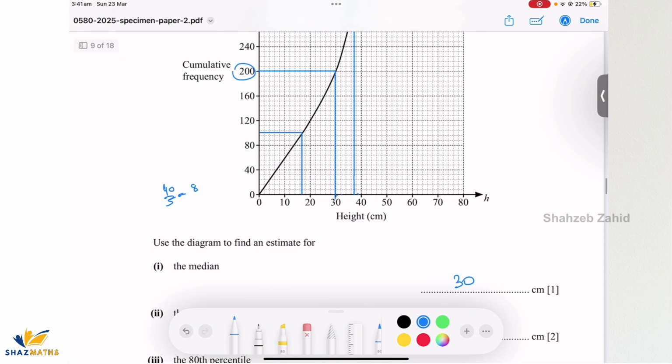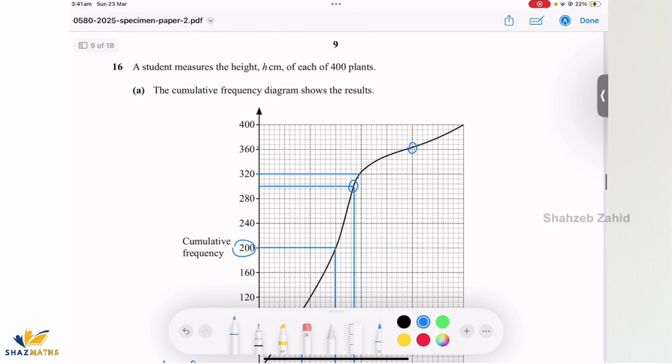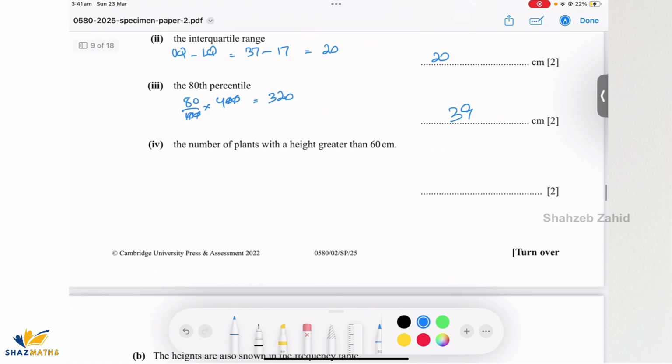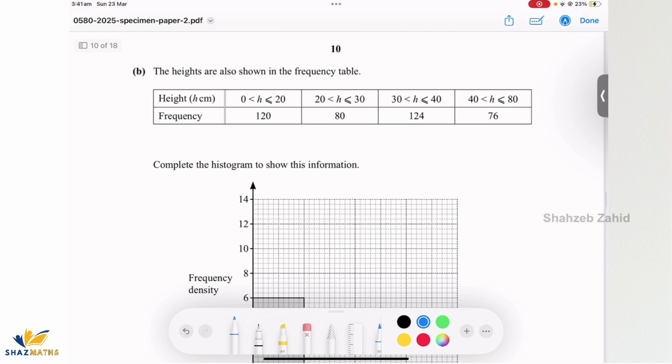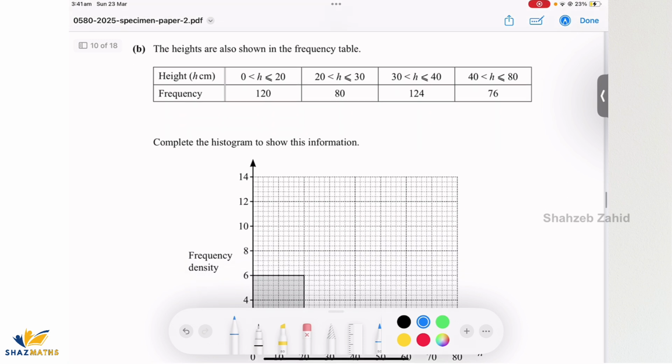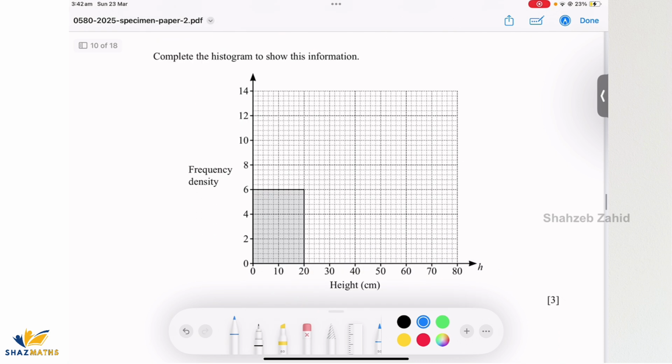So he's asking for the plants that are more than 60 centimeter. That means this region basically. So 400 minus 364 will give me the exact number, and that is 36 plants. Heights are also shown in the frequency table. Okay, complete the histogram to show this information. So we have to draw the histogram.